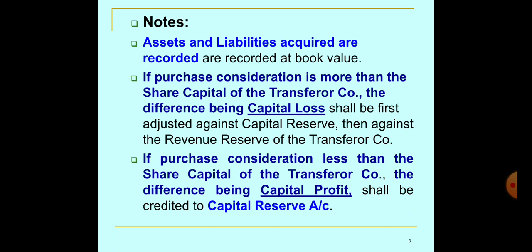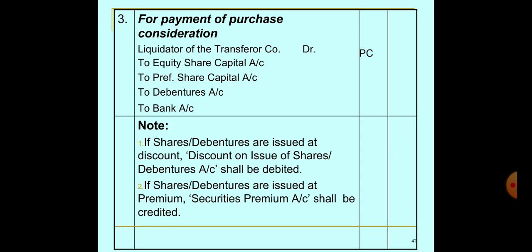Then if purchase consideration is less than the share capital of the transfer company, the difference is recorded as a capital profit, and that should be added to the capital reserve account. For payment of purchase consideration, the same entry should be passed as we pass in the purchase method. Liquidator of the transfer company account debit to equity share capital, to preference share capital, to debentures, to bank. Note, if the shares and debentures are issued at a discount, discount on issue of shares and debentures should be debited. If shares and debentures are issued at a premium, then securities premium should be credited.